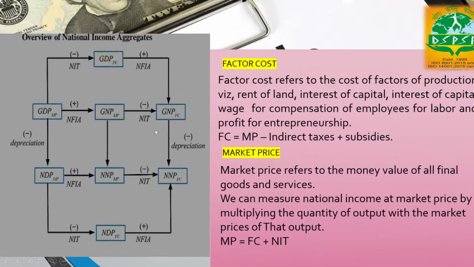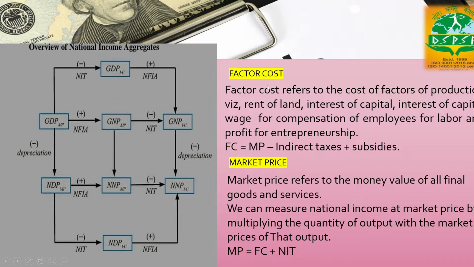Now, this is the basic definition, as I already told you earlier, of factor cost and market price. Factor cost refers to the cost of production, basically the cost of the factors of production that are used in the process of production. This is the flow chart of how we can calculate GDP at market price from various factors such as GDP at factor cost, GNP at market price, and GNP at factor cost. If we apply this formula, we can get it accordingly.